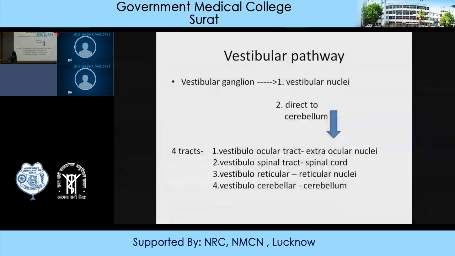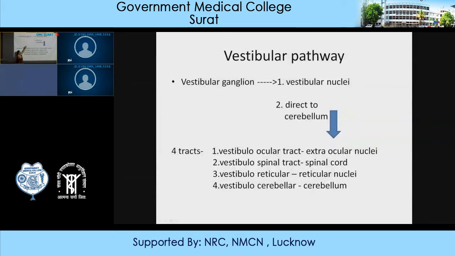Now, how are these signals transmitted from the semicircular canal and from the utricle and saccule to the central nervous system? They are transmitted through the vestibular nerve, and this pathway is known as the vestibular pathway. The fibers which synapse at the base of the hair cells will carry the signals through the vestibular nerve to the vestibular ganglion. From the vestibular ganglion, signals will be transmitted.